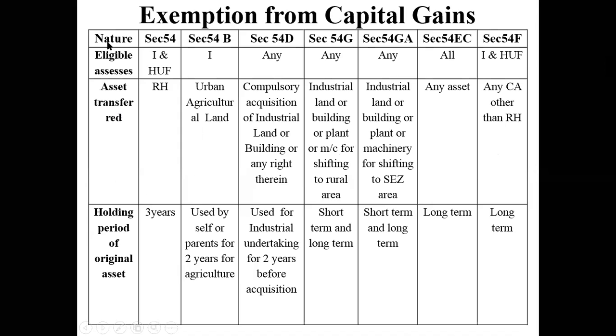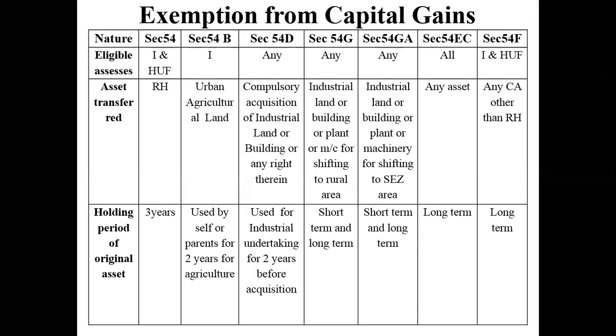So let us start with section 54. Now, what is section 54? Basically, it tells you that whenever you have a capital gain by selling a capital asset, a substantial amount of money would come to you. Now, if you do not invest this money under appropriate sections, then the entire capital gain that you have is going to be liable for taxation at a flat rate of 20%.